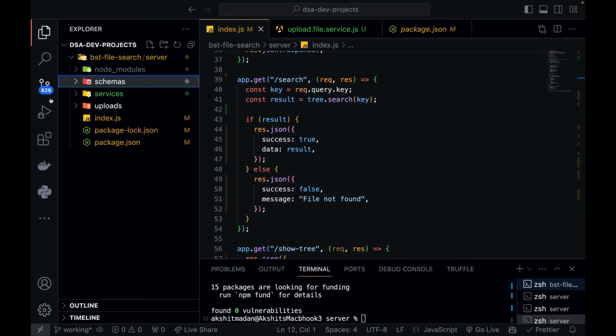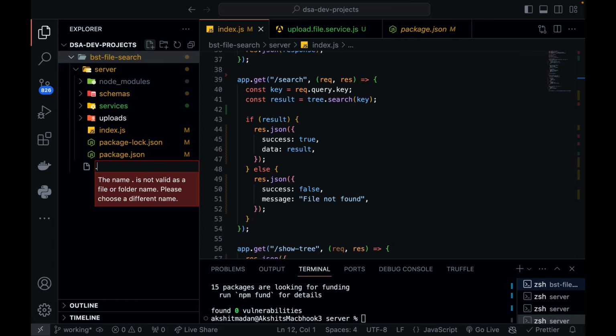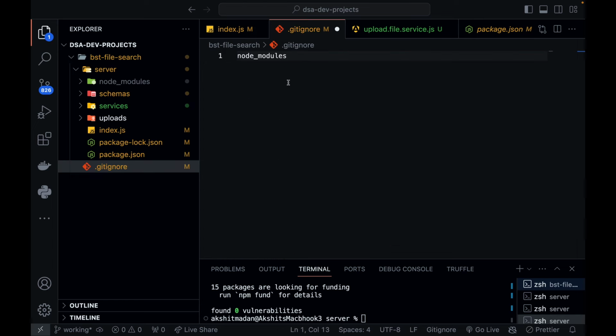But before that, you can see 826 changes are there in my Git. It is actually trying to upload your node modules also, right? So in my BST file search, I'm going to create a file called .gitignore, because I don't want to pass node modules to my Git. Anyone can pull and run npm install to get the node modules folder on their system. Okay, perfect.